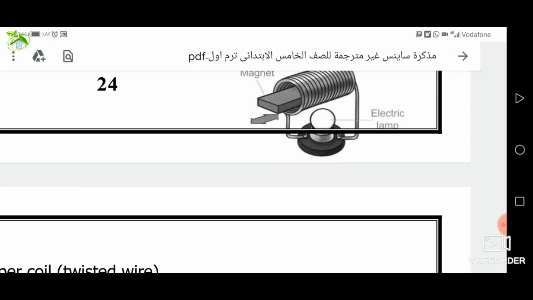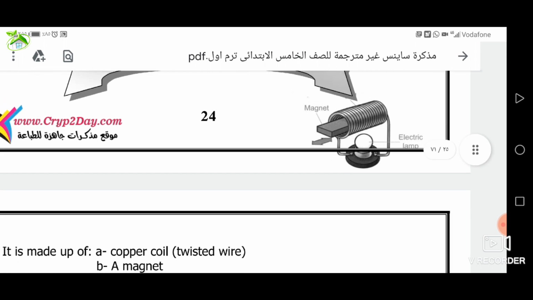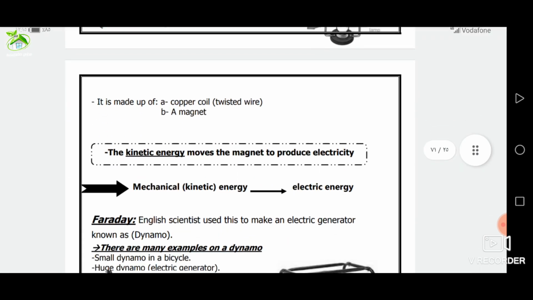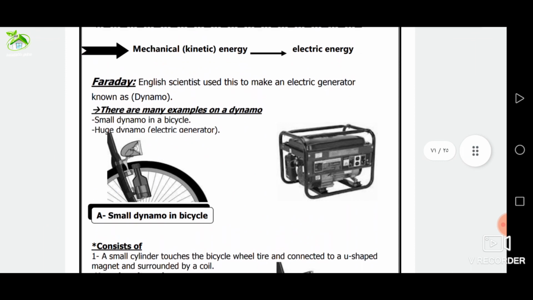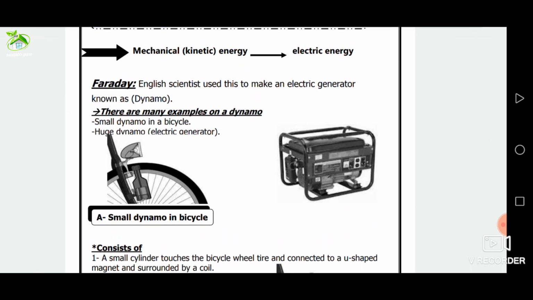The electric current can be generated in the coil of the dynamo by moving the coil in the magnetic field between the two poles of a magnet, or moving a magnet around the coil.